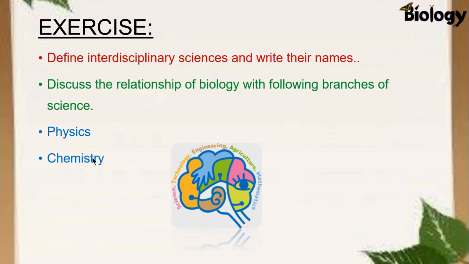Number 2, chemistry. It means you have to define biochemistry. Number 3, mathematics, and you have to define biomathematics. And number 4, geography, and you have to discuss biogeography. And number 5, economics, and here it becomes bioeconomics.